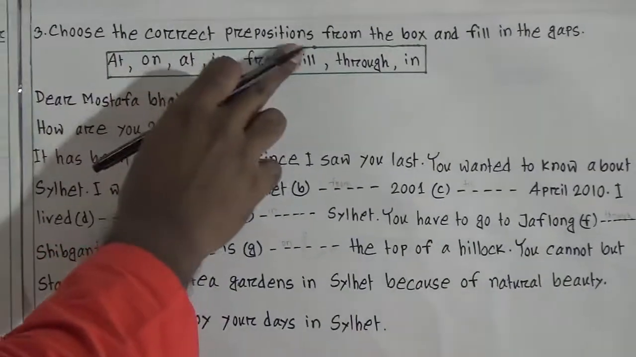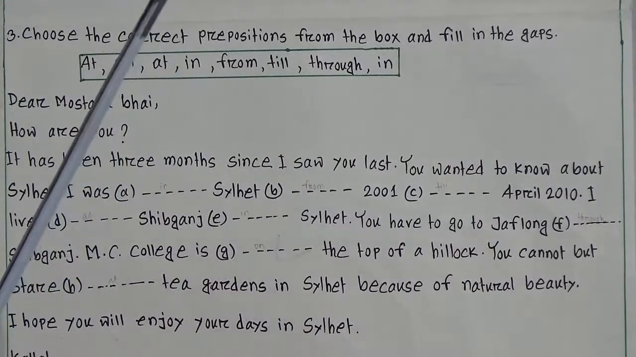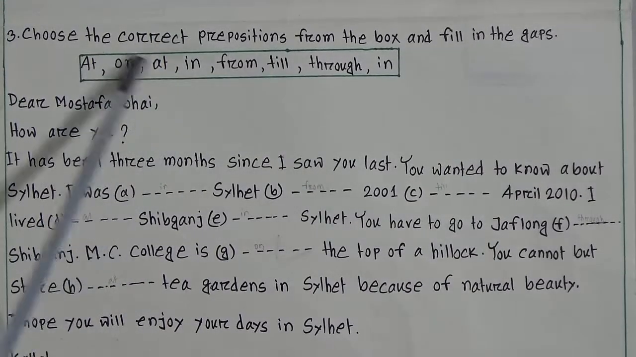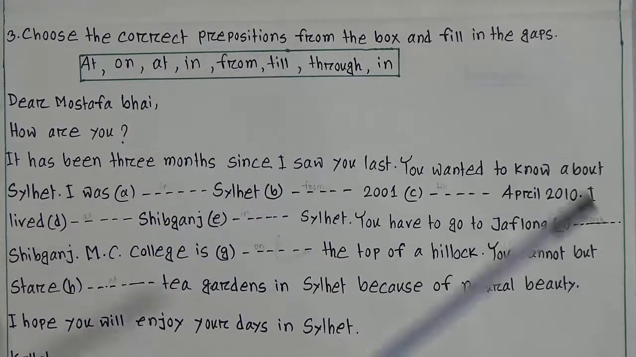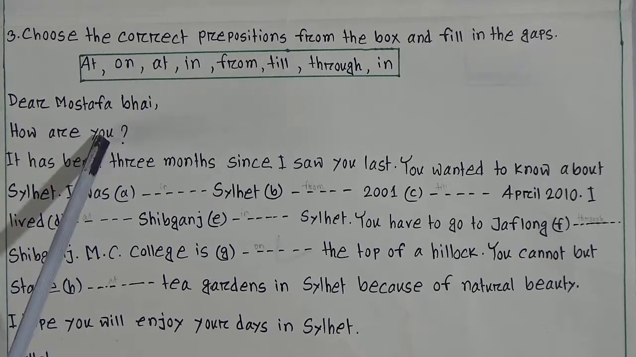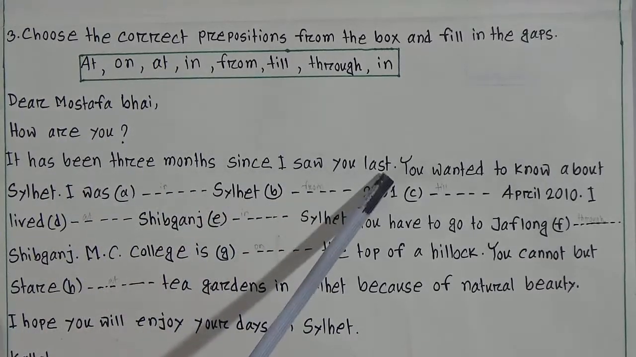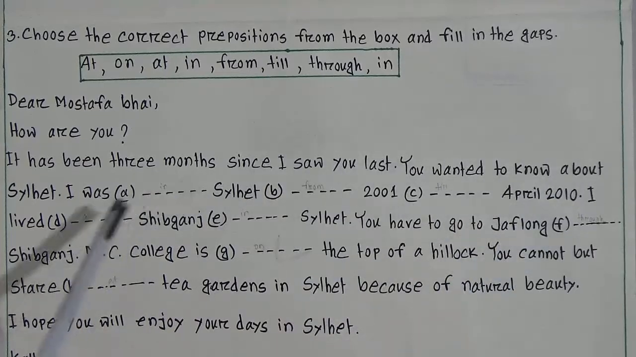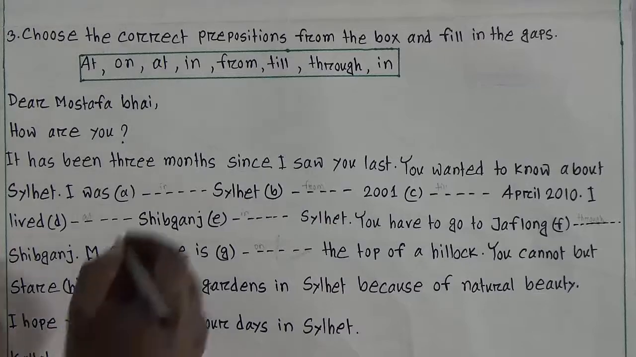Choose the correct preposition from the box and fill in the gaps. Options: at, on, at, in, from, till, through, in. These are the options. So now we will read. Dear Mustafa Bhai, how are you? It has been 3 months since I saw you last. You wanted to know about Sylhet. I was dash Sylhet. That means I was in Sylhet.